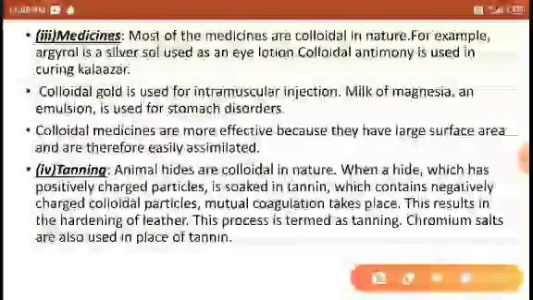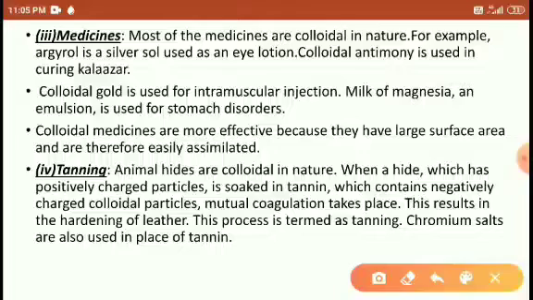Medicine. Many liquid medicines, students, not solid medicines, contain colloidal particles. That's why on cough syrup or eye drops it is written behind: shake well before use. It means the colloidal particles are there and they get precipitated. So when we shake, they get distributed equally. That's why medicine also contains colloidal particles. Right, students?